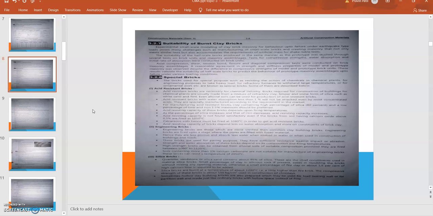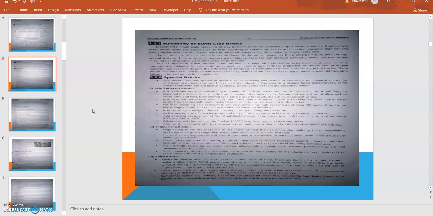Then engineering bricks. Engineering bricks are heavy working bricks that can bear heavy loads, which is why they are called engineering bricks. They are more vitrified than common clay building bricks. They are fired to the stage where the pores are filled with fused material, hence they are less porous and absorb less water when soaked.